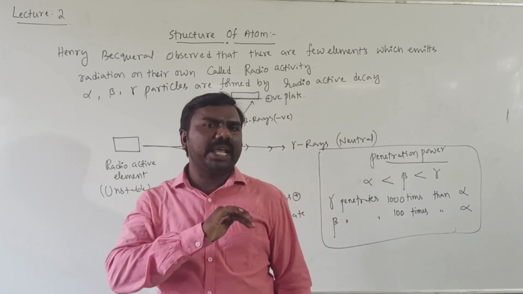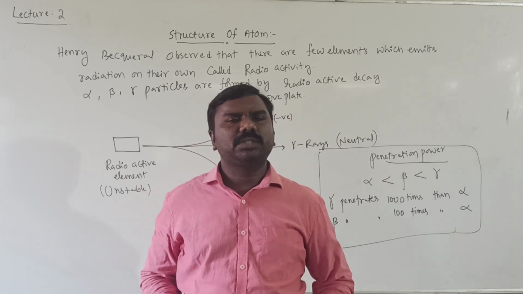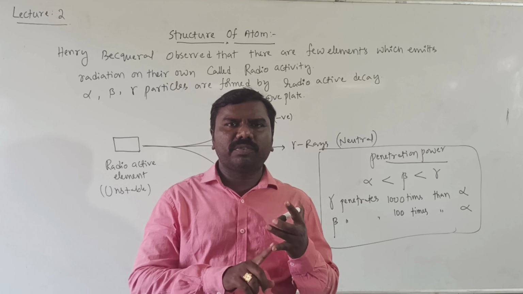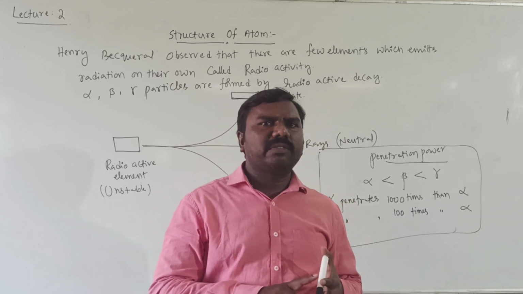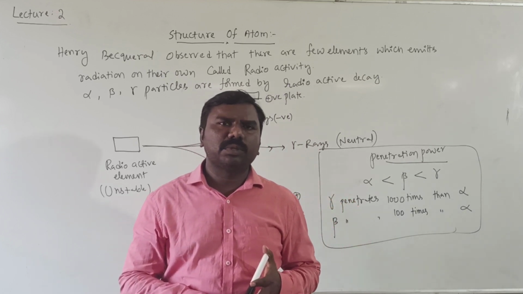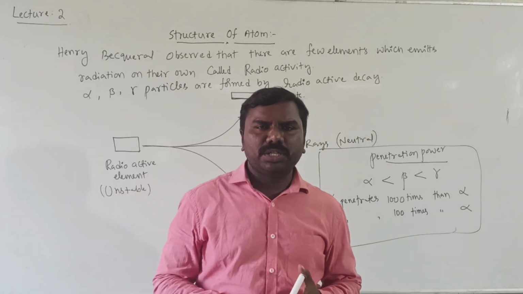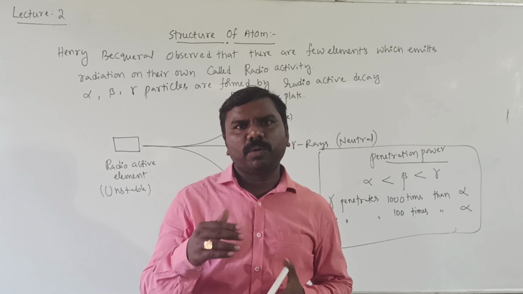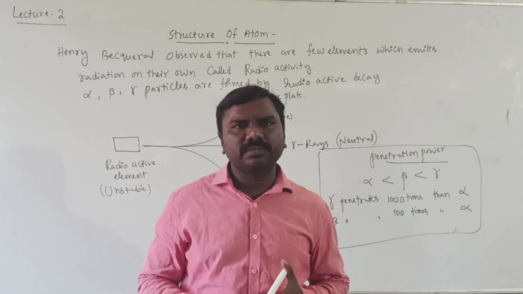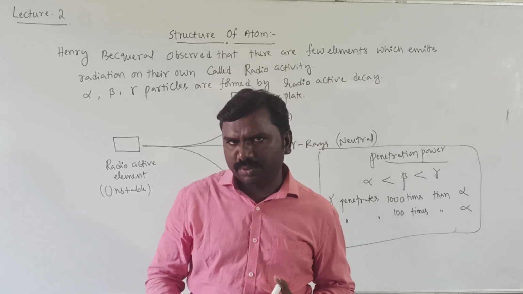Before going to the next topic, we should know the charge of electron, proton, neutron, and the mass of electron, proton, neutron. Next, specific charge, it means e by m ratio of proton, electron, neutron. I will give the list of those, then afterwards we will continue the topic.